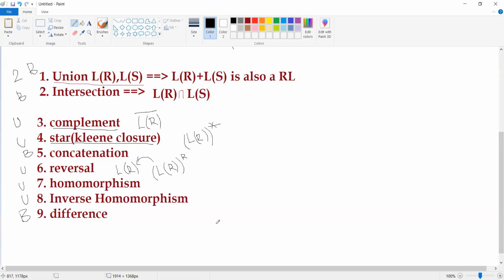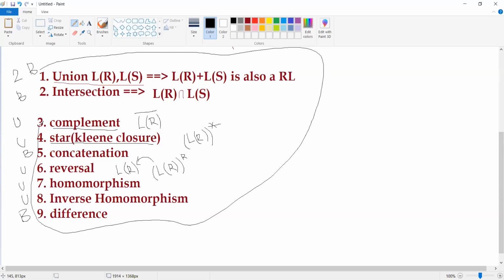The only point I want to focus on here is to remember that the closure property says that if you have some regular languages with you, and you apply some of these operations among those languages, then whatever result we get by applying the operations is also going to be a regular language.